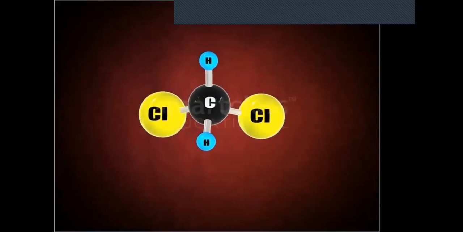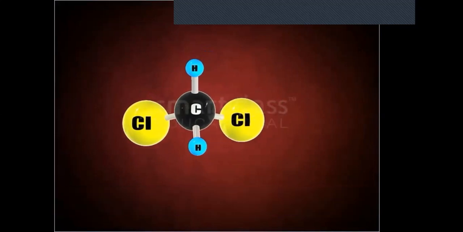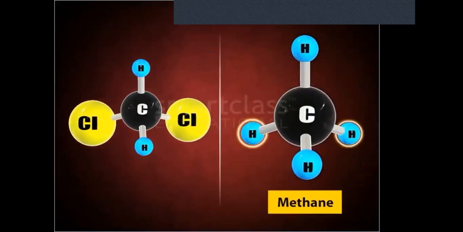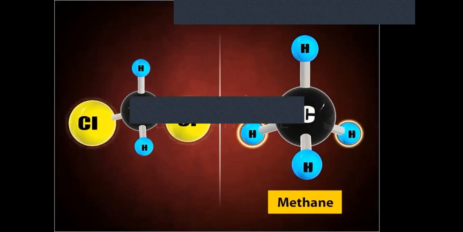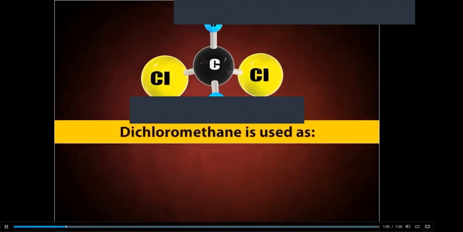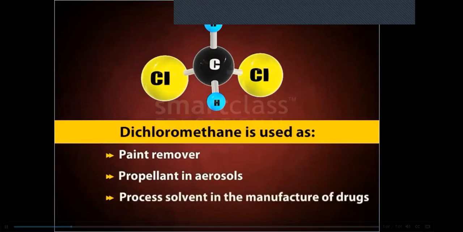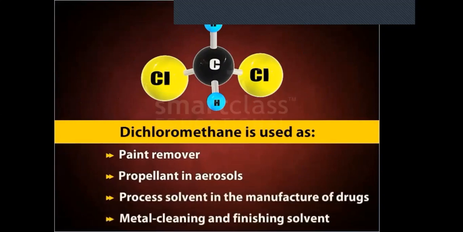The first compound in the list is dichloromethane or methylene chloride. This compound has two of the hydrogen atoms of methane replaced by chlorine atoms. It is widely used as a paint remover, a propellant in aerosols, a process solvent in the manufacture of drugs, and as a metal cleaning and finishing solvent.